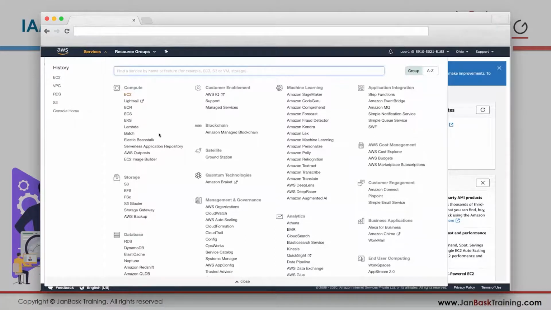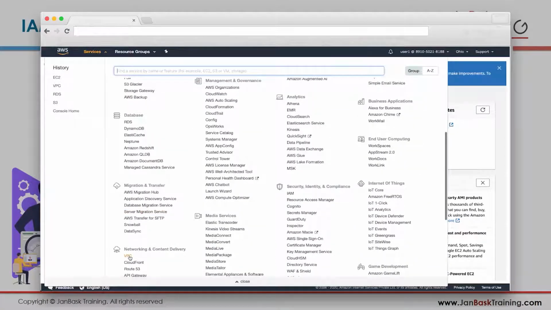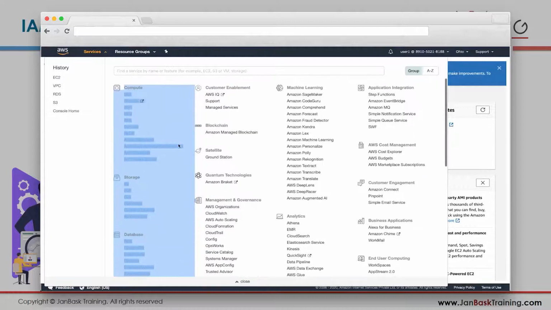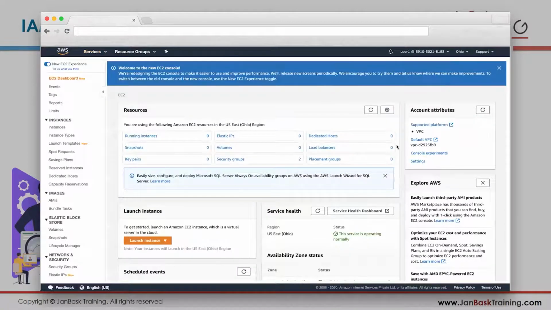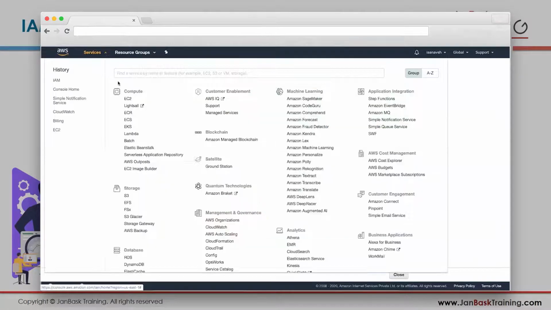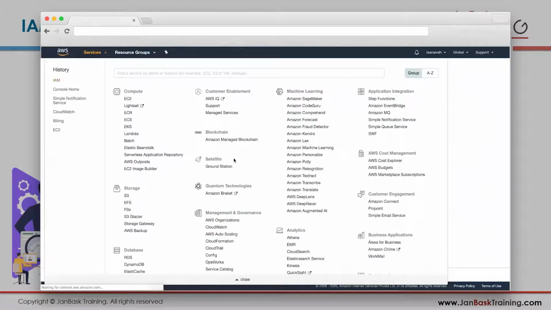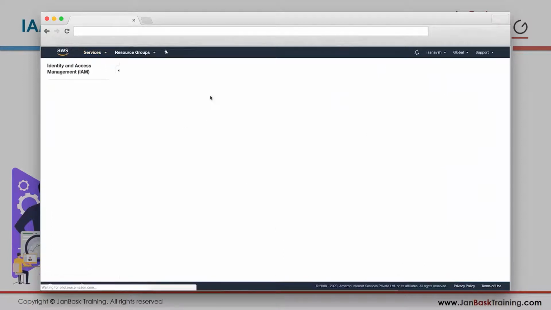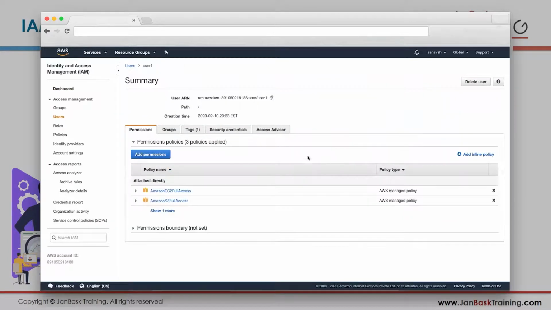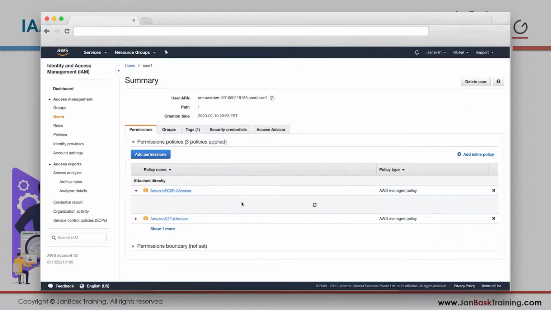All right. Now we are going to do it in reverse. We will give access to VPC, but won't give access to EC2, and let's see how that turns out. So let me go back. Let me just go to IAM and edit his access. So I have one user now. Click on this user whenever you want to edit it, and just remove the EC2 full access policy.